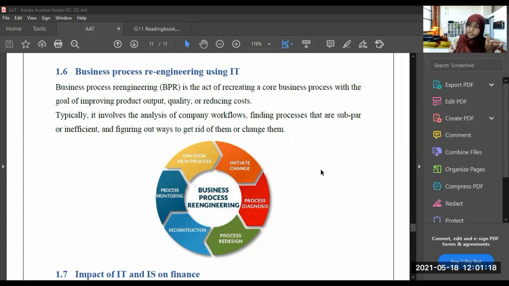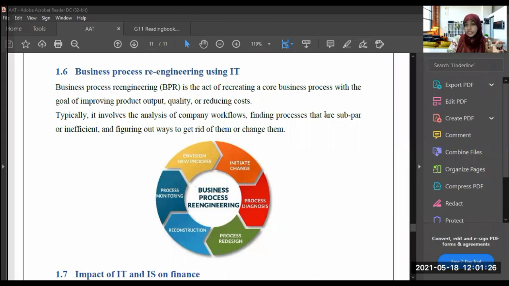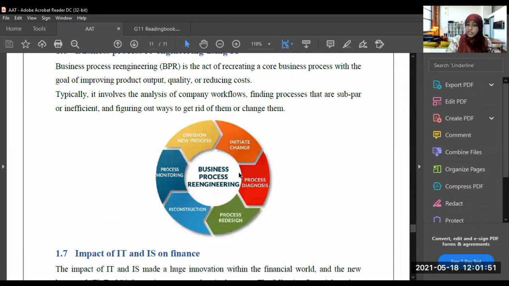Now, have you understood what business process re-engineering is? Each and every company should have business process re-engineering. This is a business process re-engineering method: initiate the change, process diagnosis, process design, reconstruction, process monitoring, envision new process.